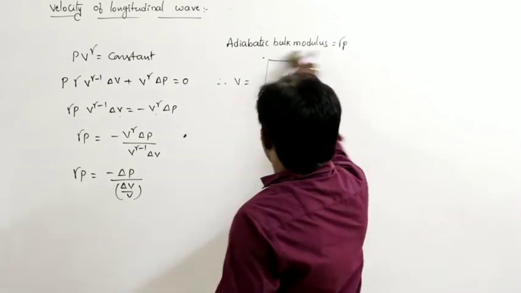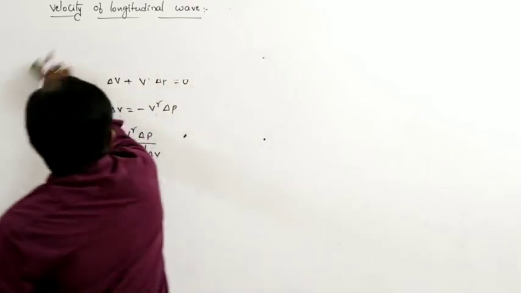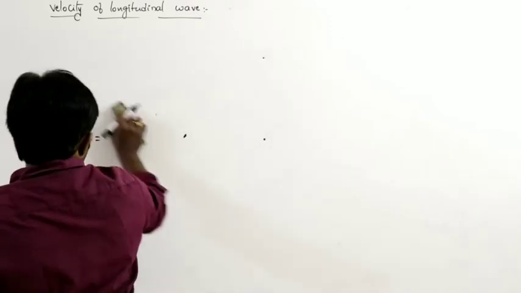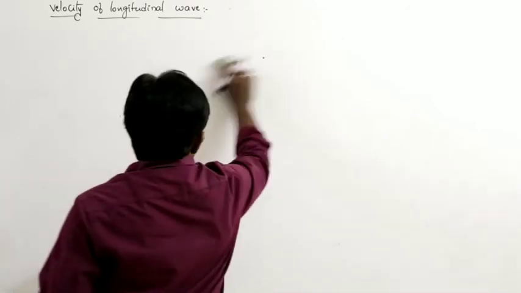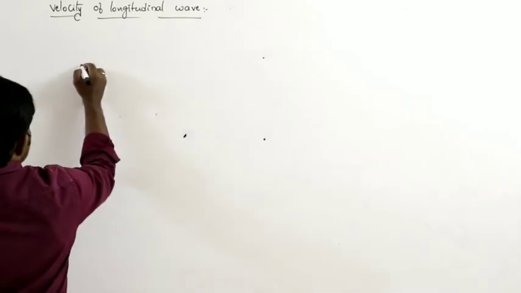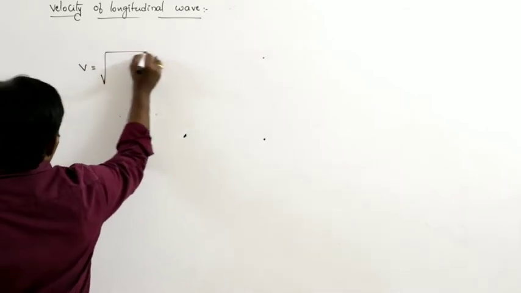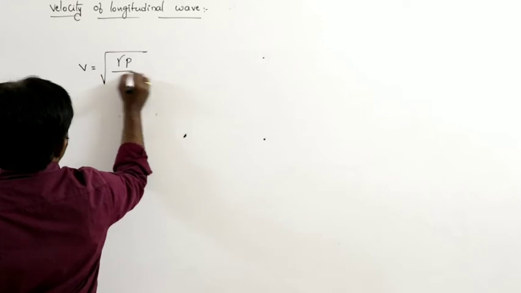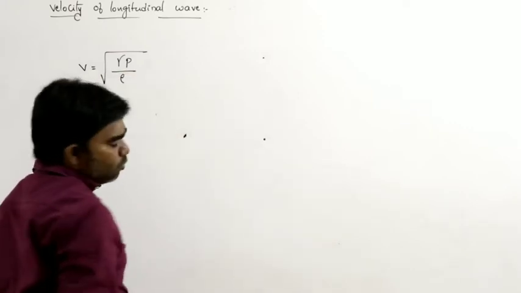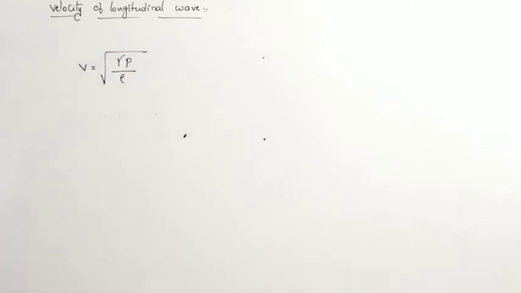So, the velocity of the longitudinal wave formula can simply be written as square root of gamma P by rho.